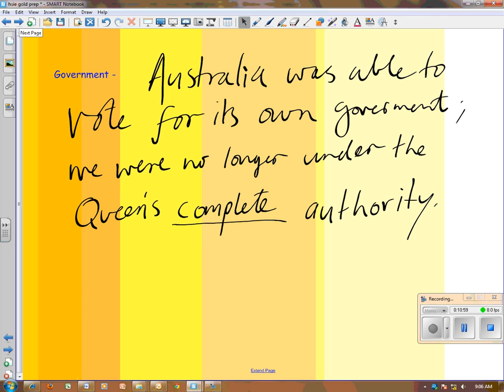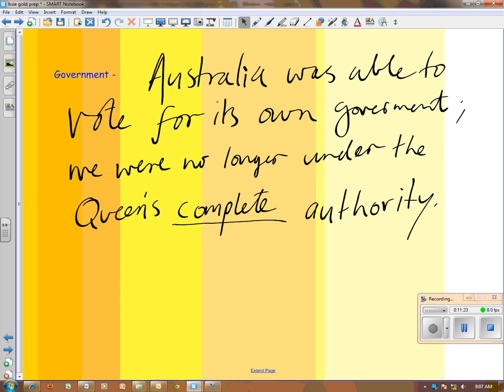Third reason is the government. Australia was able to vote for its own government. We weren't just under the Queen's authority so much anymore. Because of the Eureka Stockade, people wanted their own government. They wanted fair treatment. We started to vote for ourselves, and we became what is called a democratic society. So Britain had even less control over us in that sense.